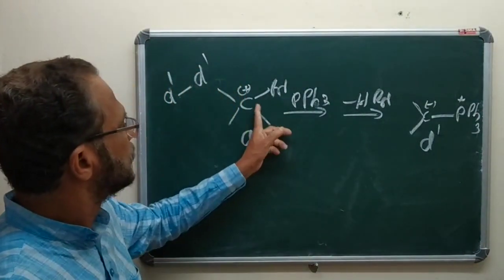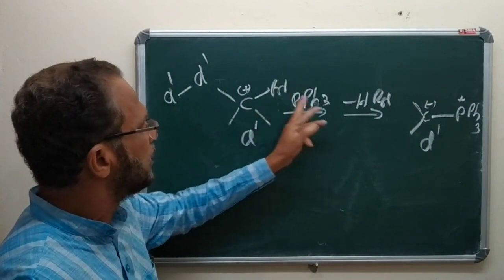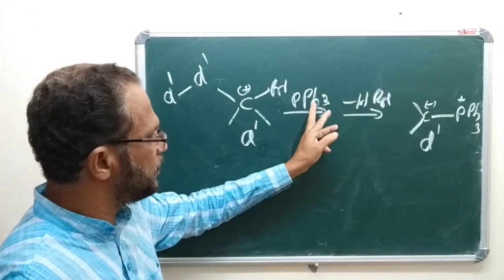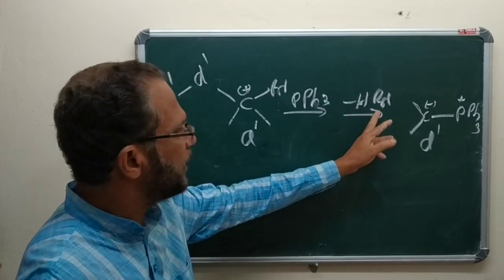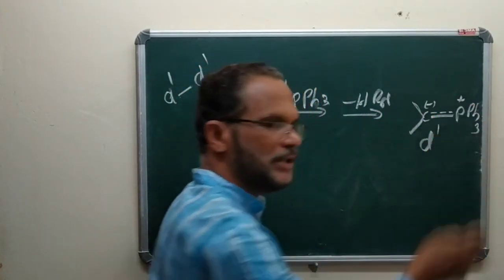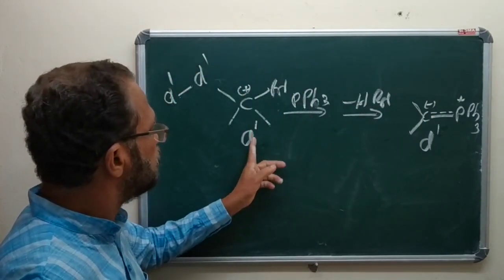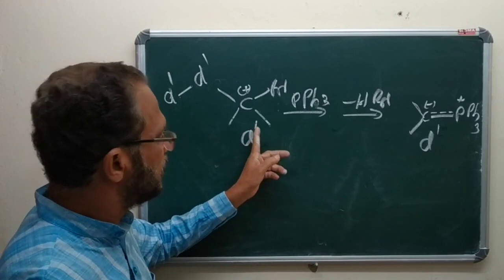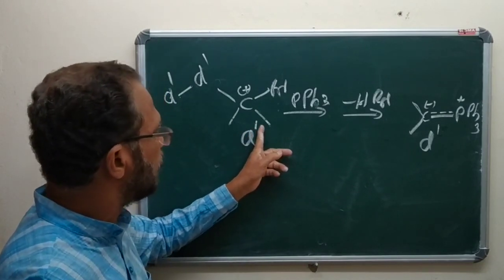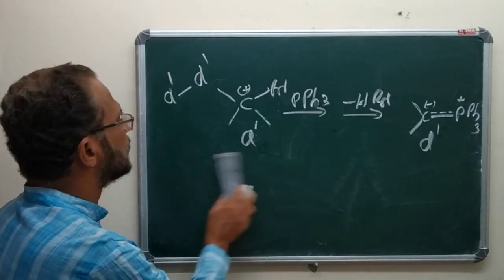That is, tertiary butyl bromide or any alkyl bromide reacts with triphenylphosphine, followed by elimination. You get a species like this. Here, this is an example for Umpolung where the A1 synthon is converted to a D1 synthon.